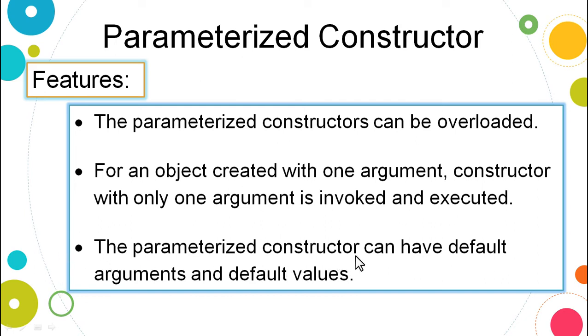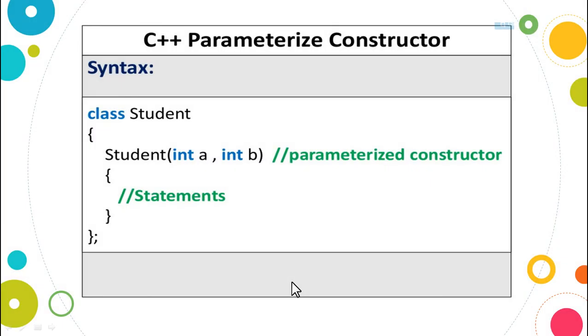The parameterized constructor can have default arguments and a default set of values. This point we have spoken about in function overloading. Default argument means the values are already initialized, already given, so there is no need to give the values. If you want to change them, you can give them. So by default it takes the values.